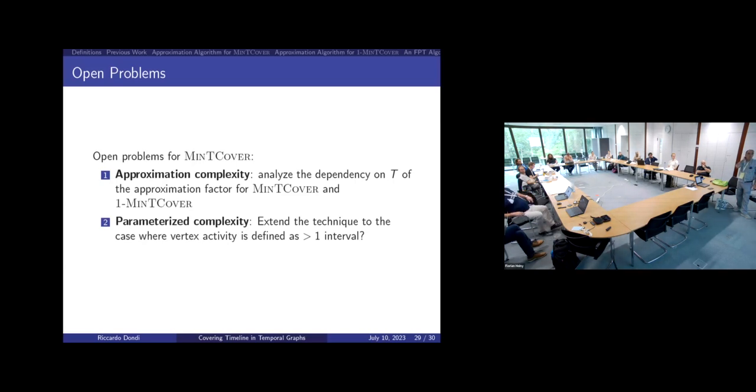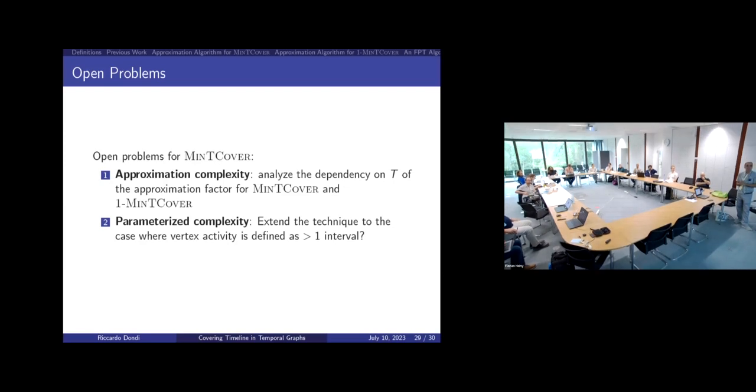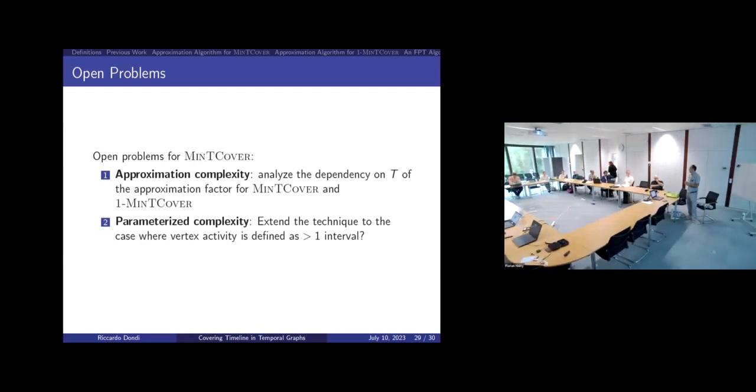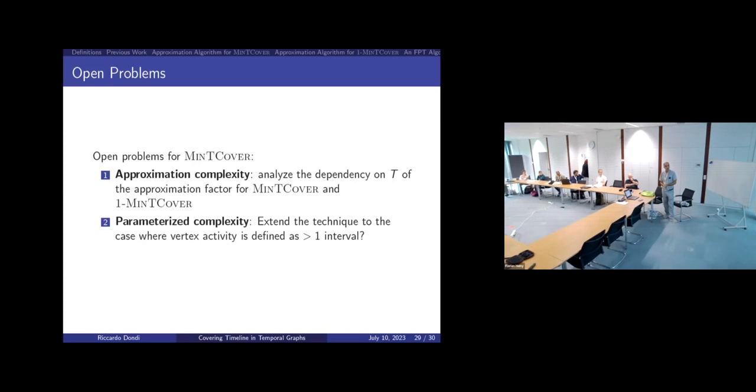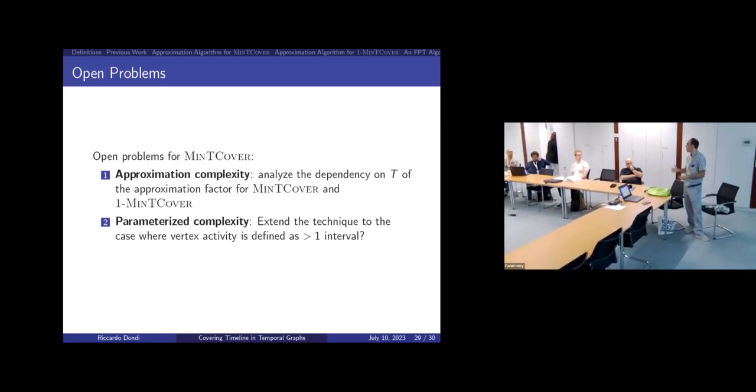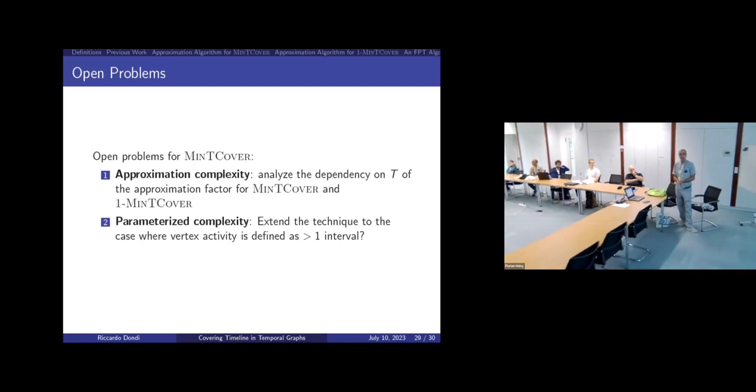From the parameterized complexity side, actually, the most interesting direction is probably to try to extend the algorithm we have for the definition of interval activity in exactly one interval to more than one interval, even, I don't know, a constant, 2, 3, or parameterized by, let's say, the span and the number of them, something like that. So to extend it to other definitions.